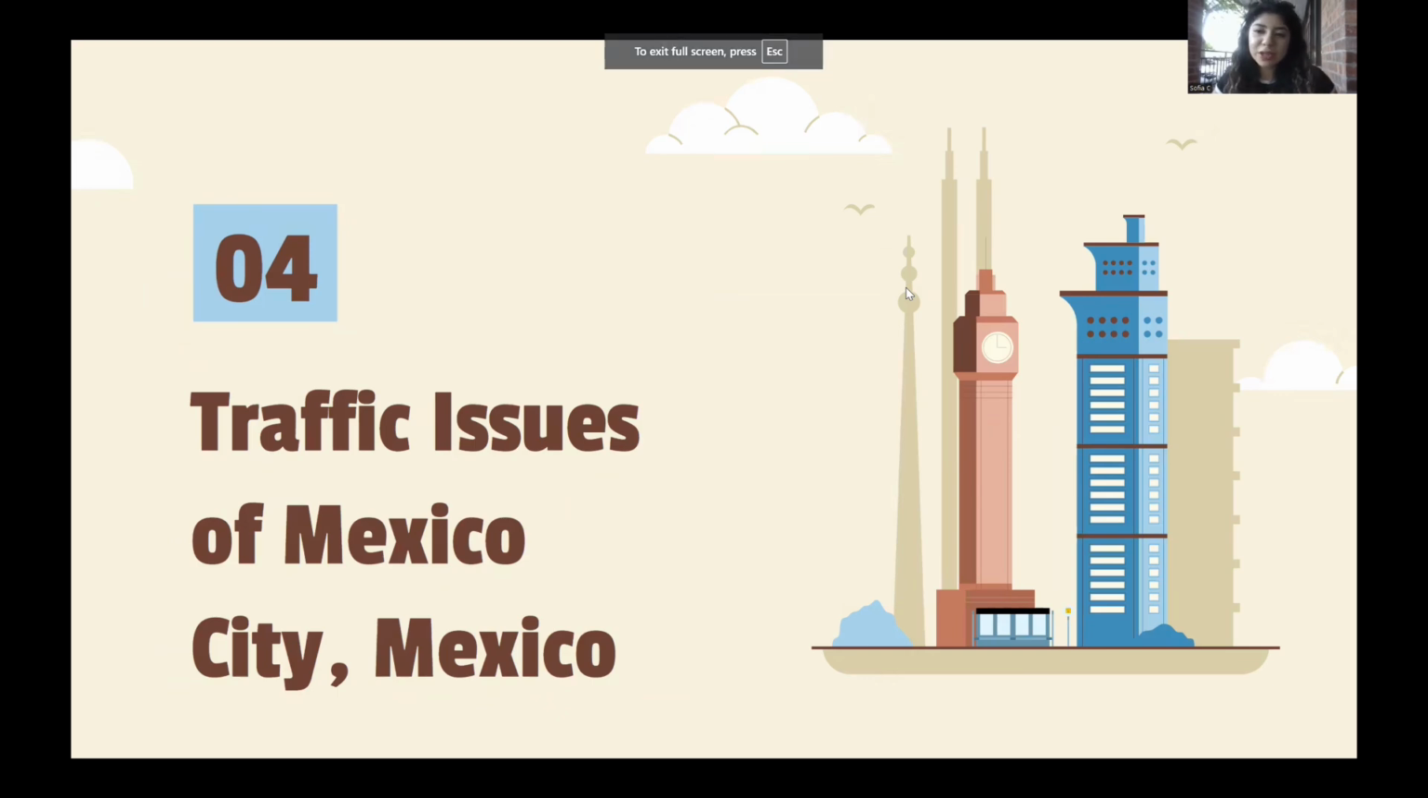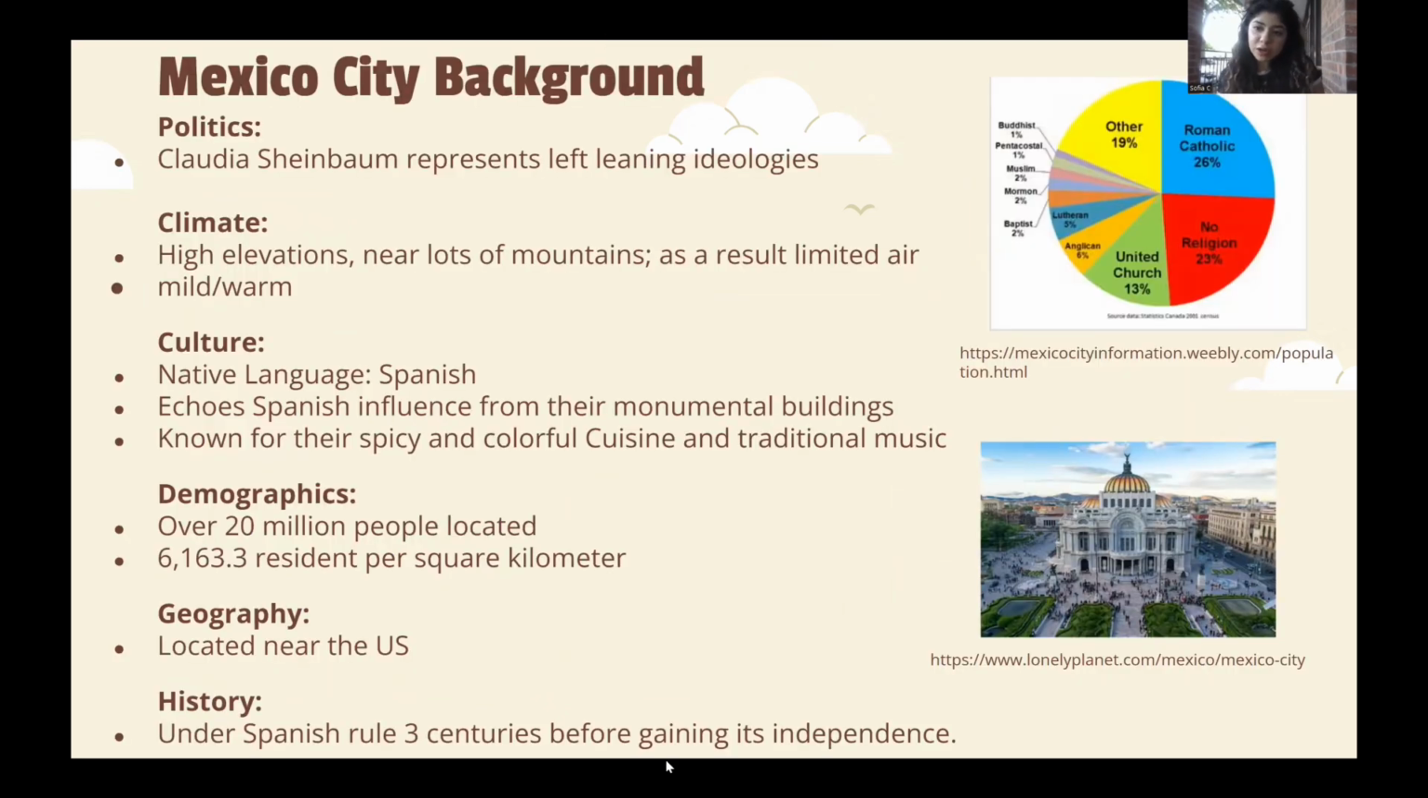Hi, let's talk about the traffic issues of Mexico City. Before we start talking about the traffic issues, we should start with the background. Mexico City has a president, and her name is Claudia Sheinbaum. She represents left-leaning ideologies and is the first female president in Mexico. This is quite interesting since Mexico tends to be more traditional, and she brings a different perspective to this country.